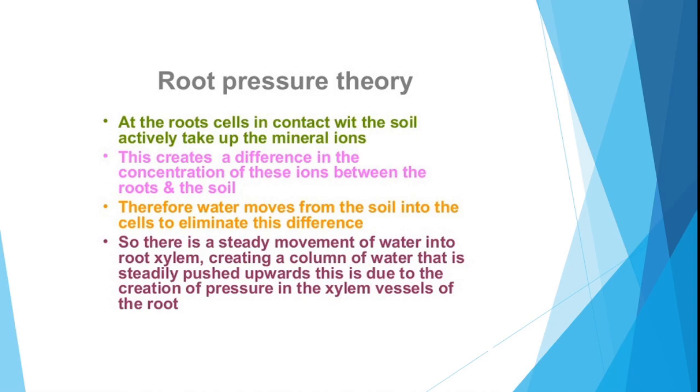Now, water is moving inside the cell. So which process occurs here? Endosmosis is occurring so that this concentration difference can be cleared. So there is a steady movement of water into the root xylem, creating a column of water that is steadily pushed upwards. This is due to the creation of pressure in the xylem vessels of the root. When pressure is created in the xylem vessels of the root, slowly and steadily the water is pushed upward to the different parts of the plant.